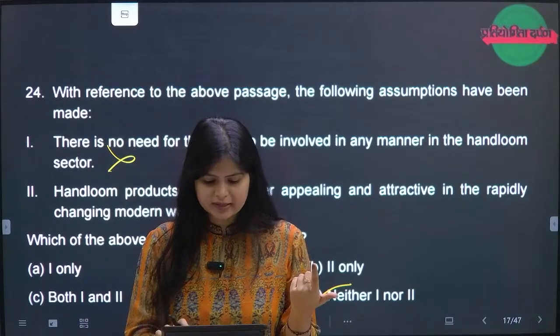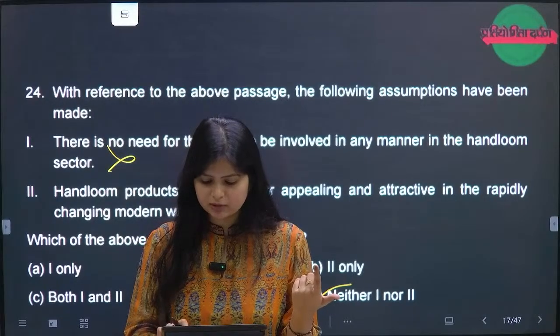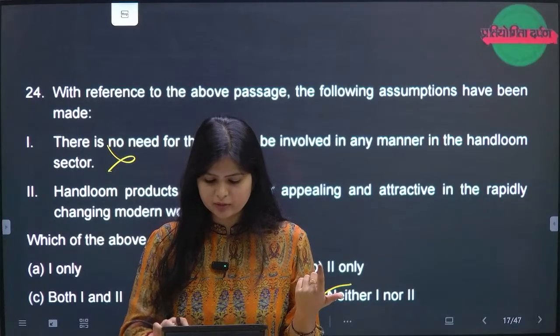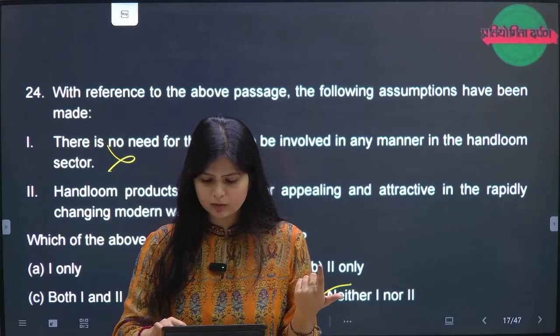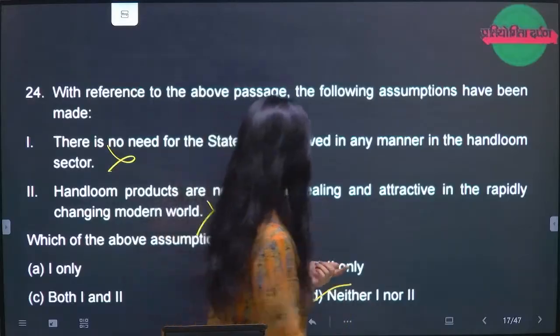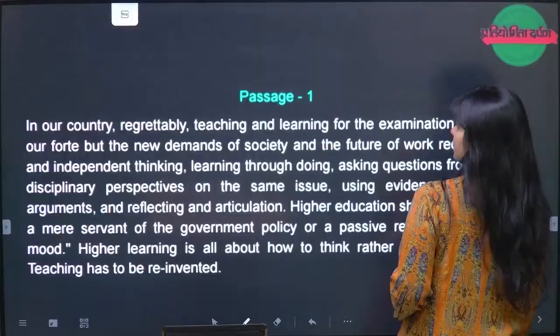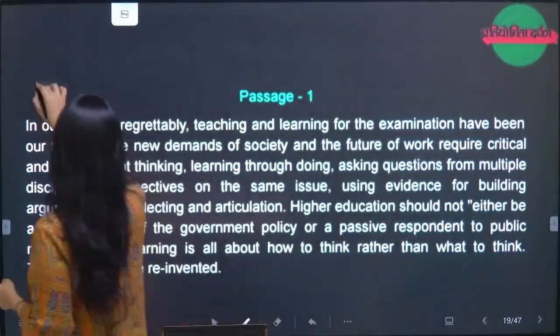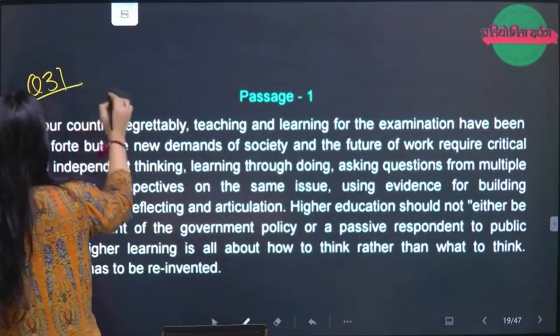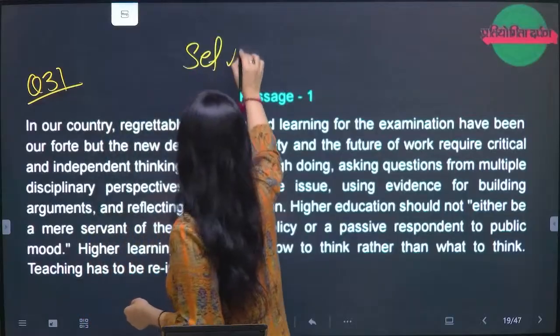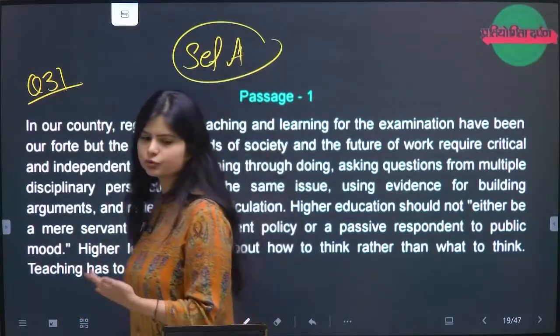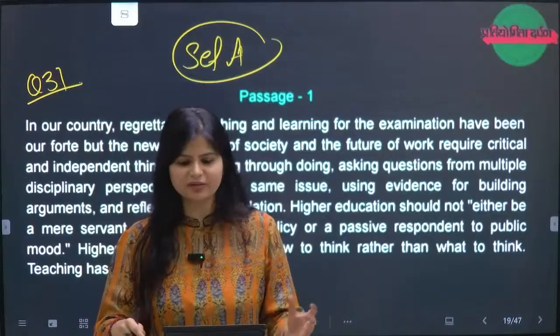Now what is the next passage that we have? Question number 31. Quickly move to question number 31. Okay, this is question number 31. Set A, again I am telling, set A. Why? The people who are just joining in should know this is set A. Question number 31 we are discussing.